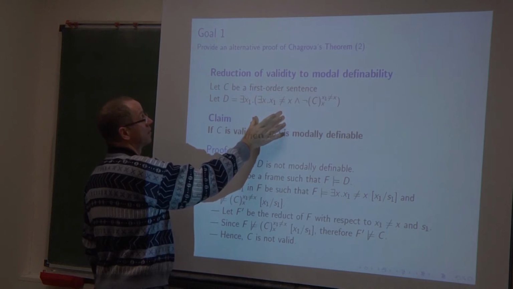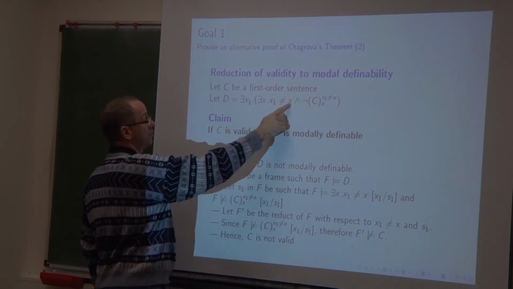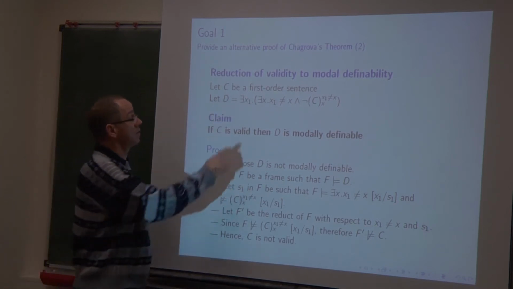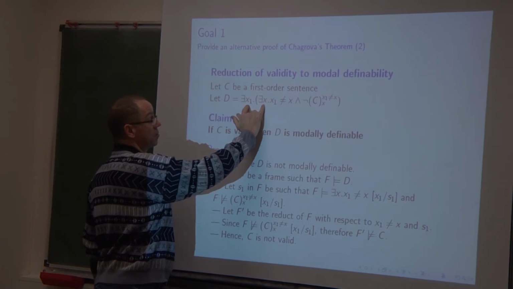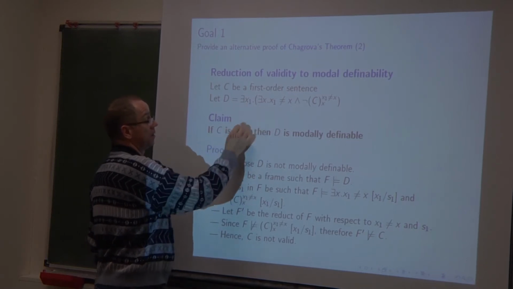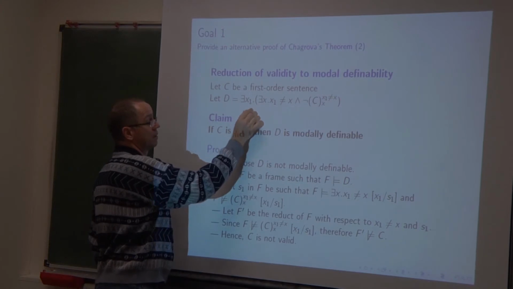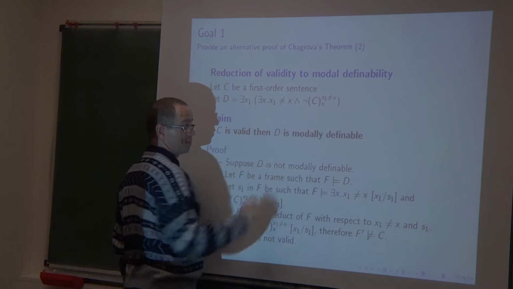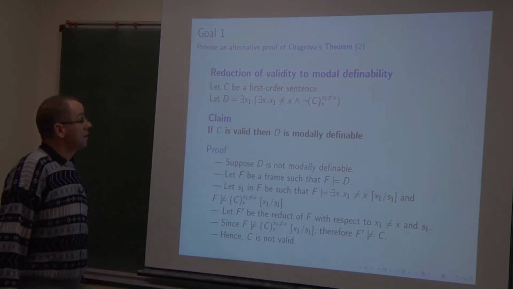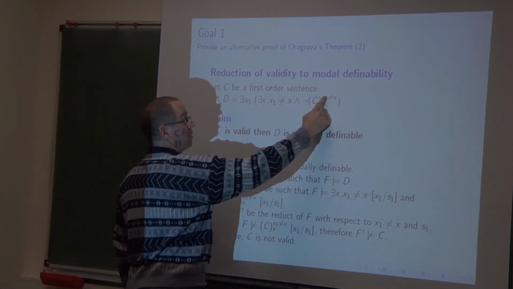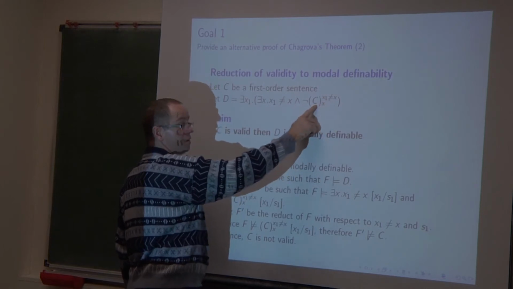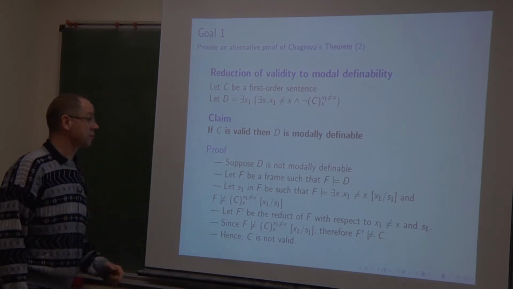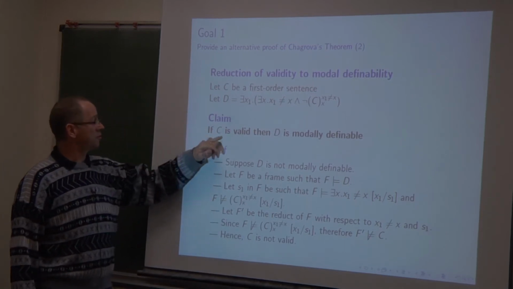And since X is quantified here and X1 here, D is a sentence. D is saying that there exist 2 points which are different, X1 and X. And for this X1, something is false, the relativization of C with respect to this formula. And remark that the formula with respect to which C is relativized is equal to this formula. So it is important. So let us prove the first claim.